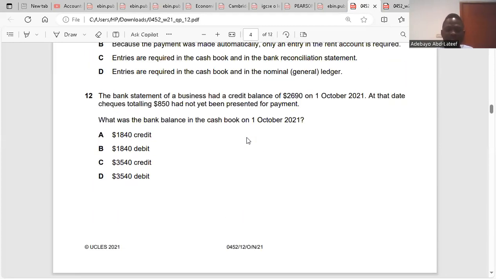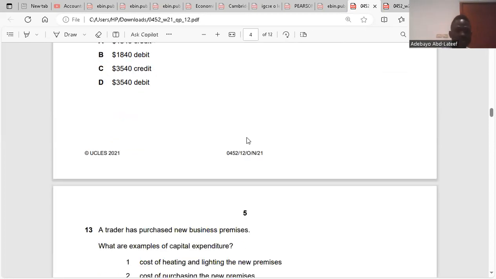Question 12. The bank statement of a business had a credit balance of 2,690 on 1st of October 2021. At that date, cheques totaling 850 had not yet been presented for payment. That is unpresented cheques. So you have the credit balance, and what does the credit balance mean? It means that you have a debit balance in your cash book. Good. So if you're having a debit balance in your cash book, you have to deduct unpresented cheques. Do you understand? So the credit balance minus unpresented cheques is 1,840 debit. So the answer is the cash book. Clear, right? Yes.